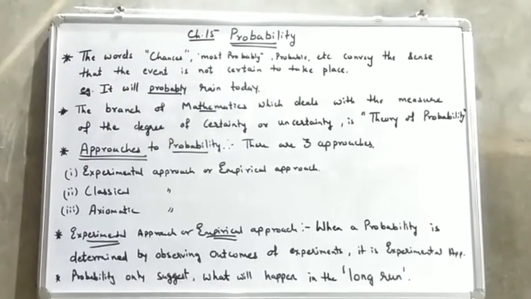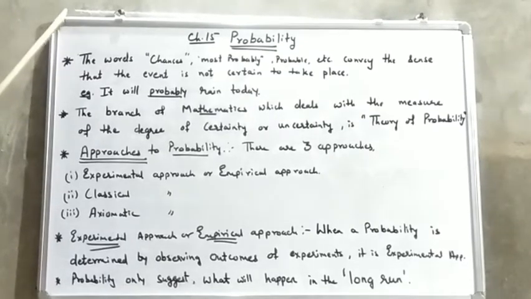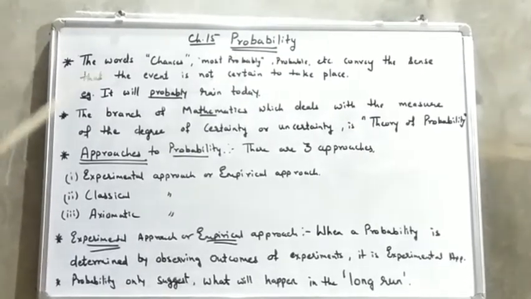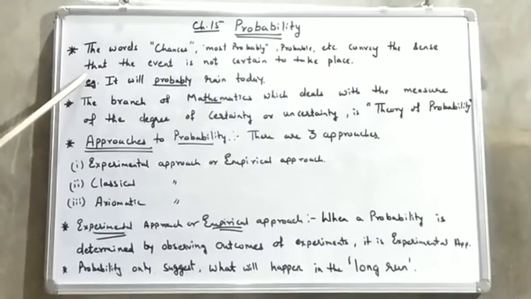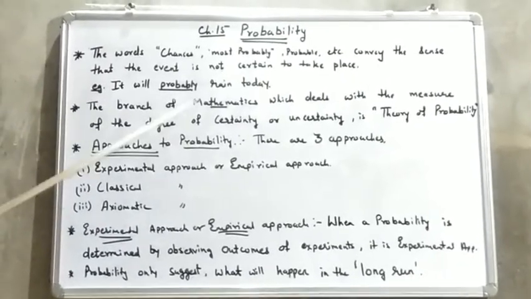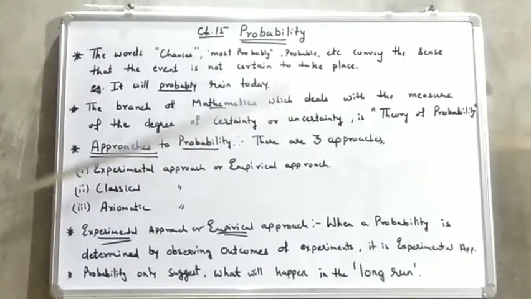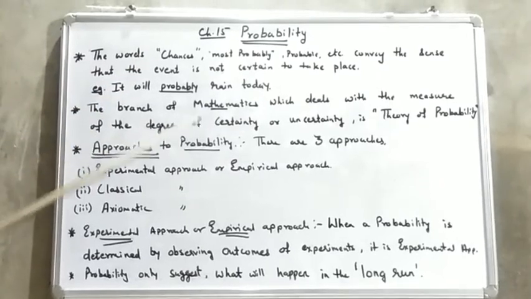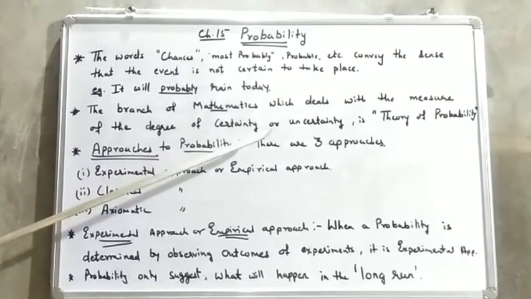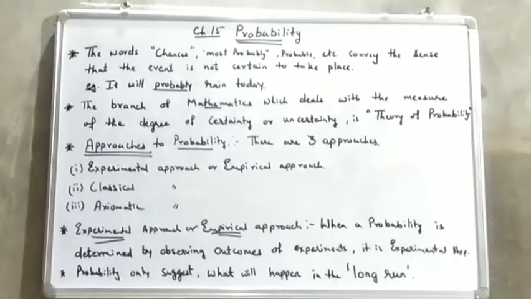You had already learned a few things in your last 8th class also, but we are dealing with it further in 10th. The branch of mathematics which deals with the measure of degree of certainty or uncertainty is the area of probability.